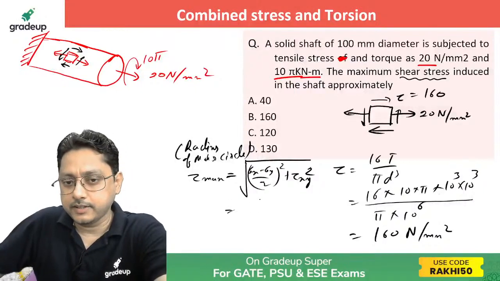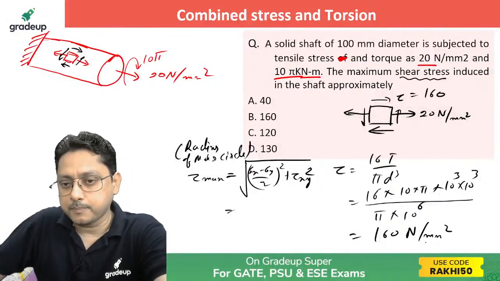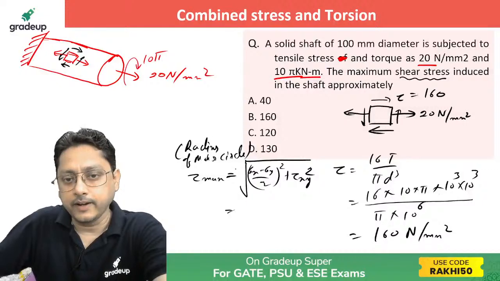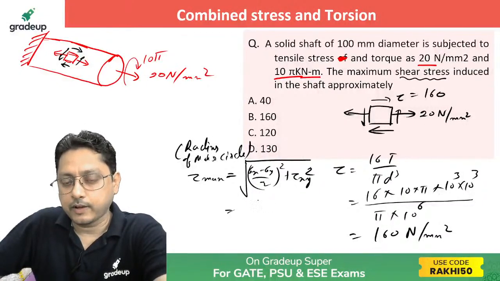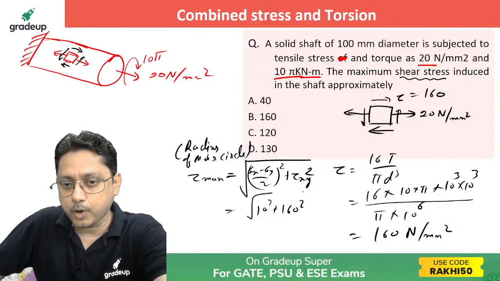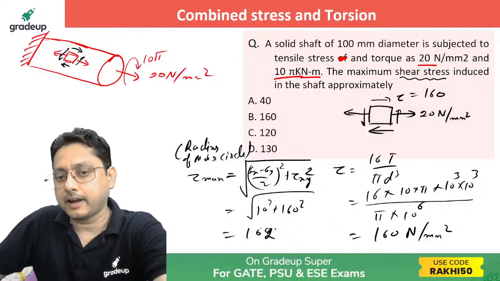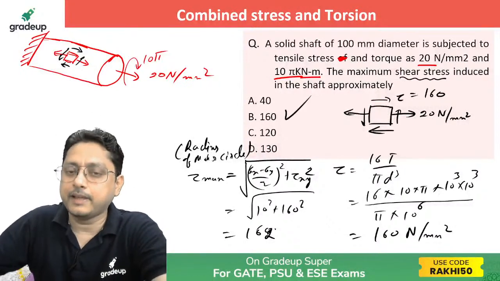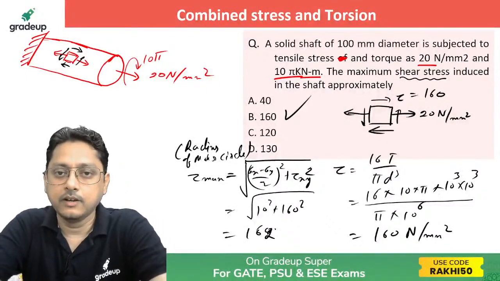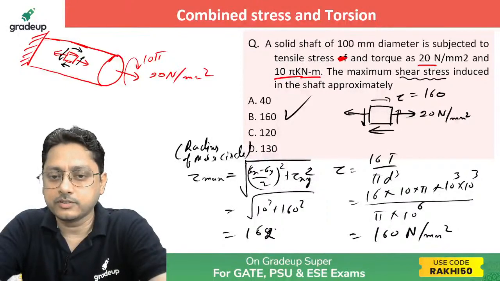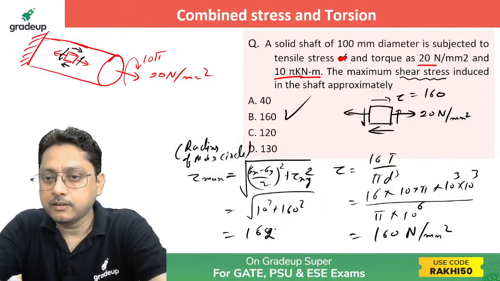If you calculate, see here, it is 160 Newton per mm square, your tau value, and the 20 is your sigma x value, sigma y is 0, so it will become 10 square plus 160 square. So approximately it will be somewhere more than 162 or something like that. So it is approximately nearby 160 once again.